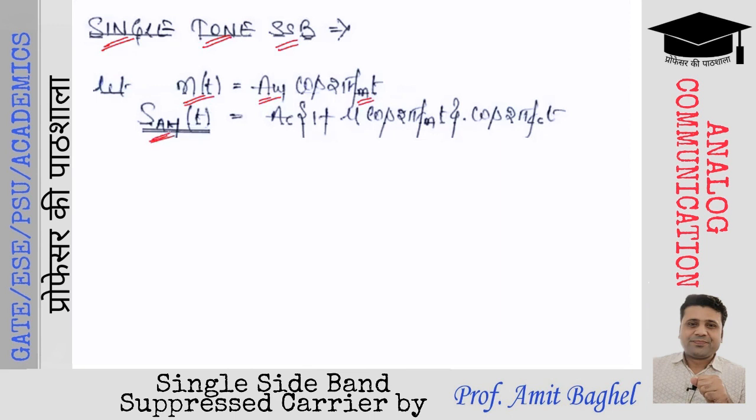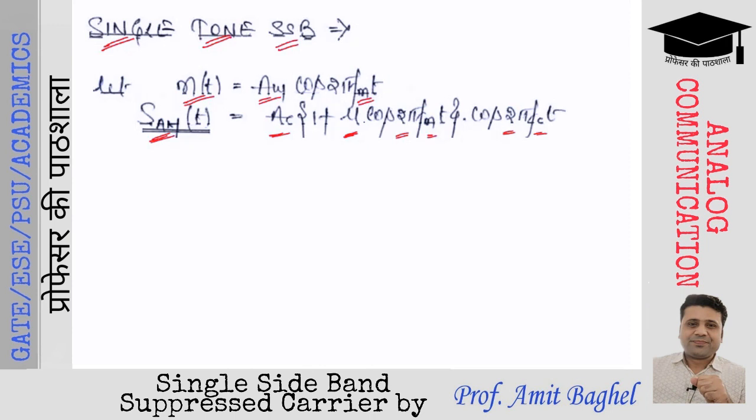The mathematical expression of s_AM(t) will be equal to Ac times 1 plus mu cos of 2 pi fm t, into cos of 2 pi fc t, where fc is the carrier frequency, fm is the message signal frequency, and mu is the modulation index, which will be equal to Ka into Am. So this is the expression of the standard AM modulated waveform.